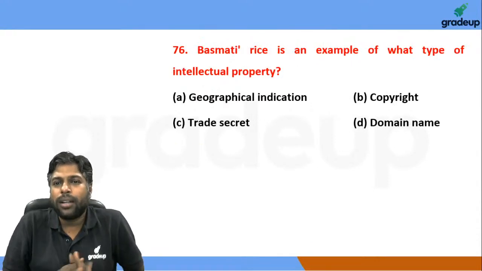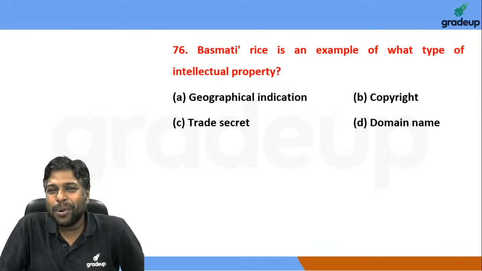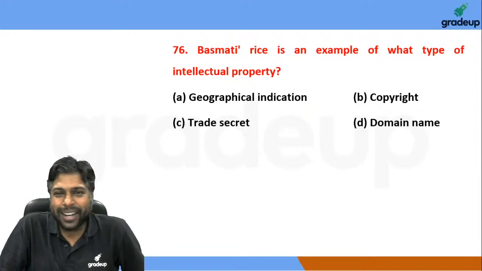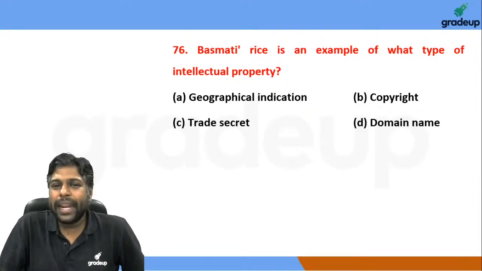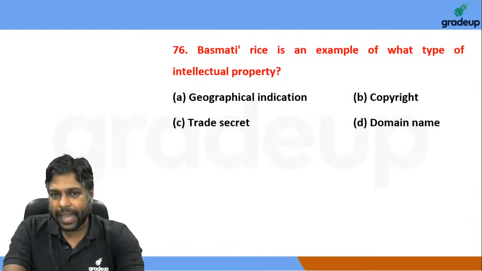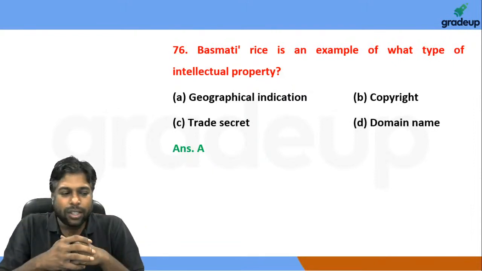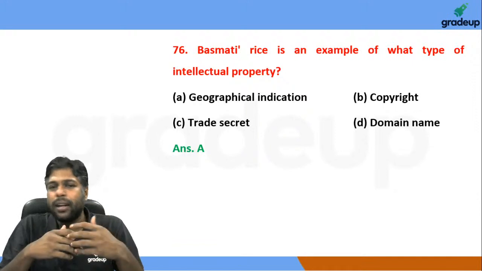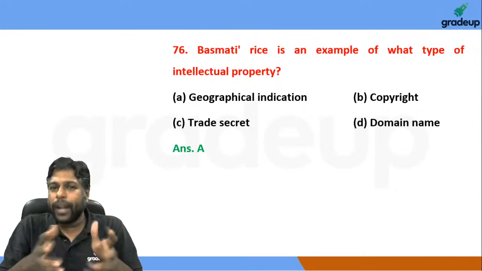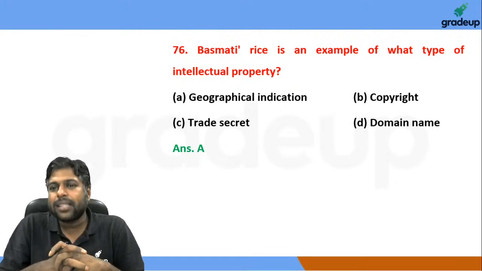Okay, moving on. Basmati rice, which I'm sure a lot of you have had at your home, no? आज भी बना है क्या बासमती बिरयानी, जिसका एग्जाम बहुत अच्छा गया होगा, बिरयानी भी बनी होगी शायद. Is an example of what type of intellectual property? It is, of course, a geographical indication, right? This is something that we discuss in my lectures on miscellaneous topics like intellectual property rights, where we discuss patent, copyright, trademark, and Basmati is a specific example that I have definitely discussed in the classes.